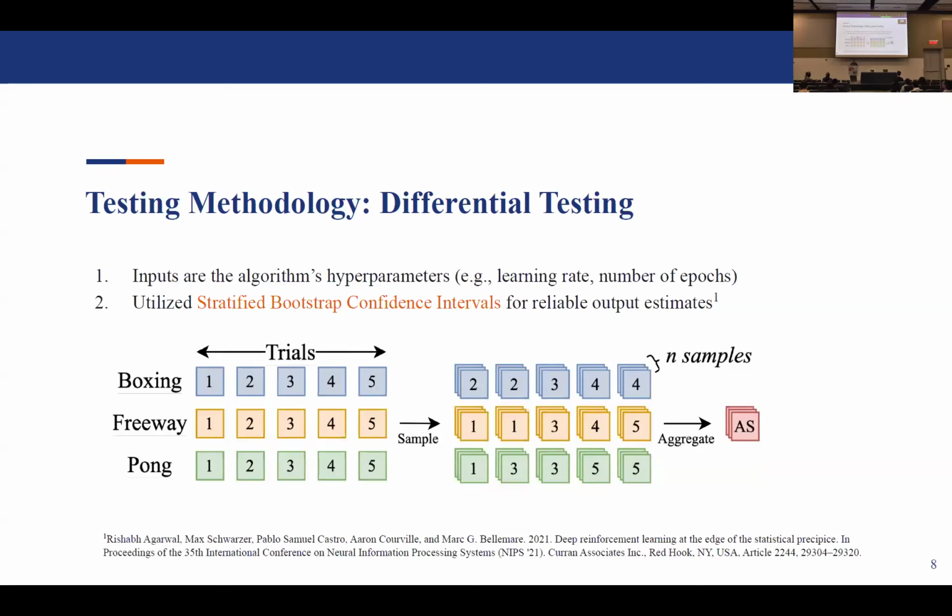So given that you're testing an algorithm or an implementation across an environment suite, and you have multiple trials per environment, stratified bootstrap confidence intervals means that you actually sample from your result set multiple times, and then you can use an aggregation metric, for example, mean or number of trials with score more than some threshold, to then get a distribution which properly estimates the performance of your algorithm. So this means that we can actually train on a large scale using a minimum amount of trials. Typically you need 10 to 20 trials for accurate estimates, but with bootstrap sampling, you can simply train with 5 trials.